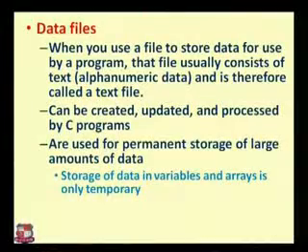Then what are data files? Actually, what is data? Data contains information. When you use a file to store data for use by a program, that file usually consists of text. The text is alphanumeric data and is therefore called a text file. So data files are normally text files, and can be created, updated and processed by a C program. In C, there is a very important feature that we can create, update and process these data files. They are used for permanent storage of a large amount of data.